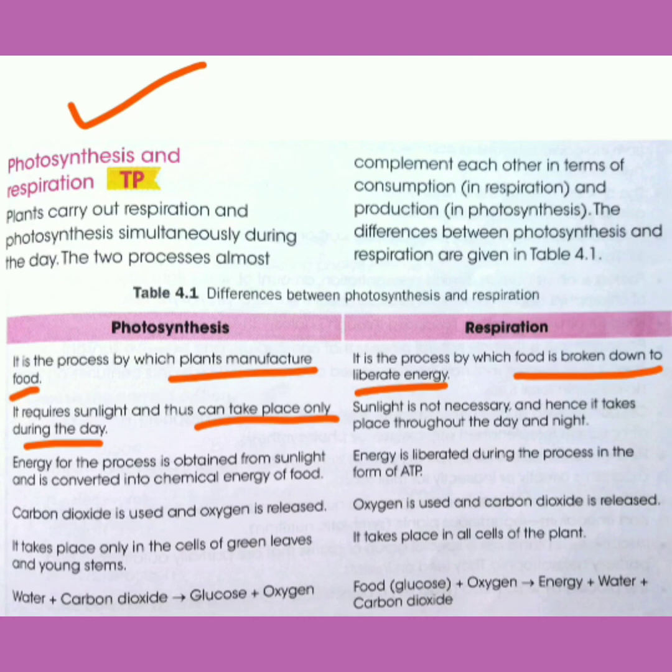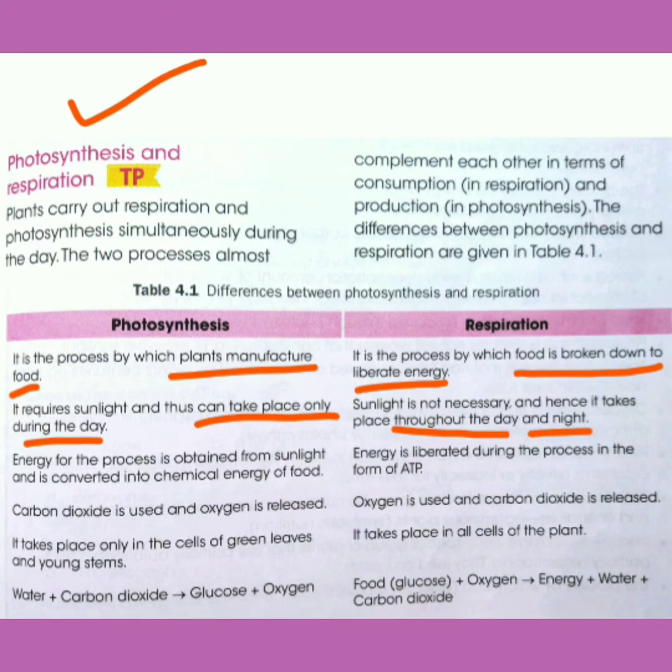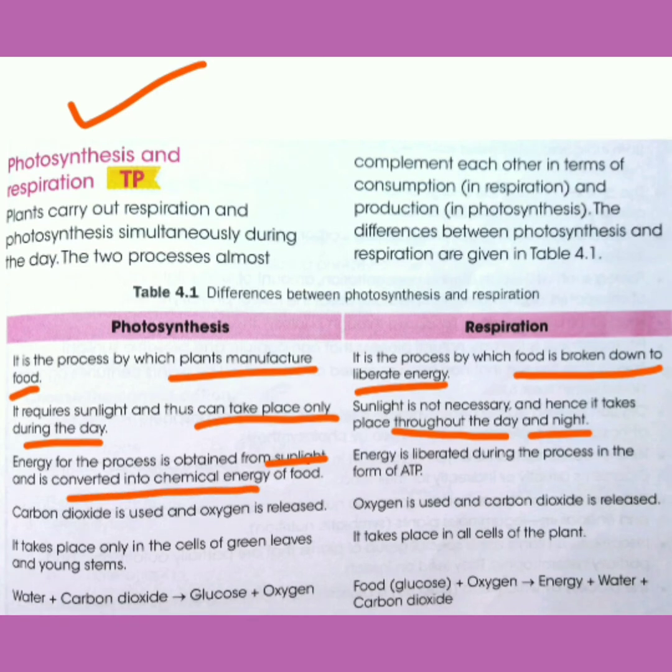But sunlight is not necessary for respiration. Hence, it takes place throughout the day and night. Energy for doing photosynthesis is obtained from sunlight, that is converted into chemical energy of food. Whereas during respiration, energy is liberated in the form of ATP.